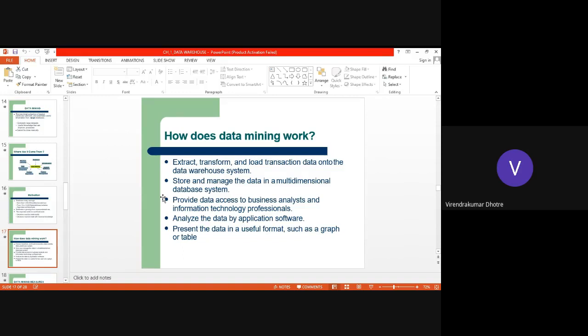Okay, sir, but how does this work? How does data mining work? As we know, we are implementing ETL, extract, transform, and load.